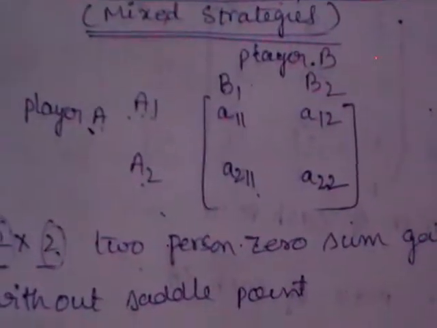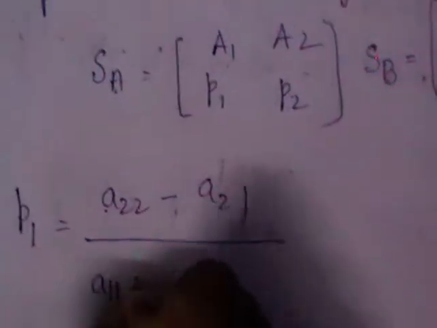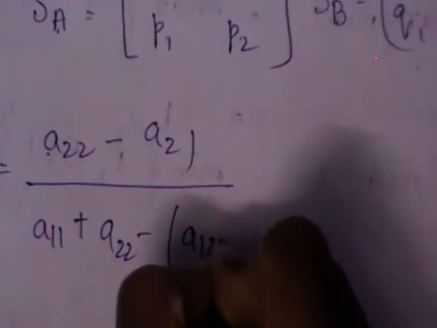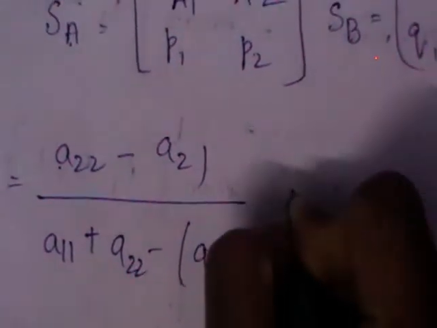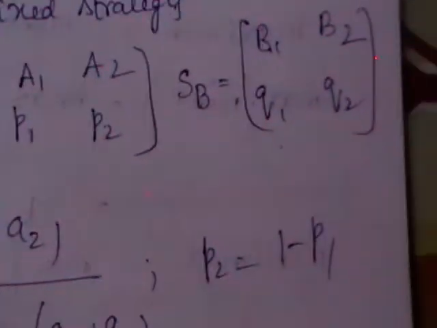Where P1 is nothing but A22 minus A21 divided by A11 plus A22 minus A12 plus A21, and P2 will be 1 minus P1.